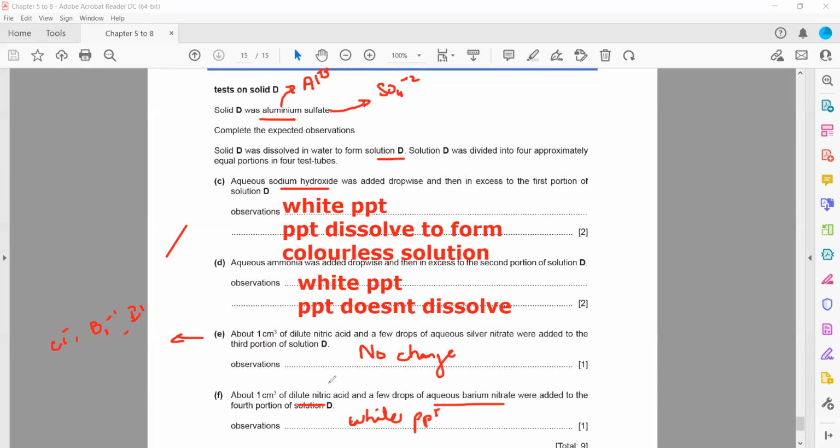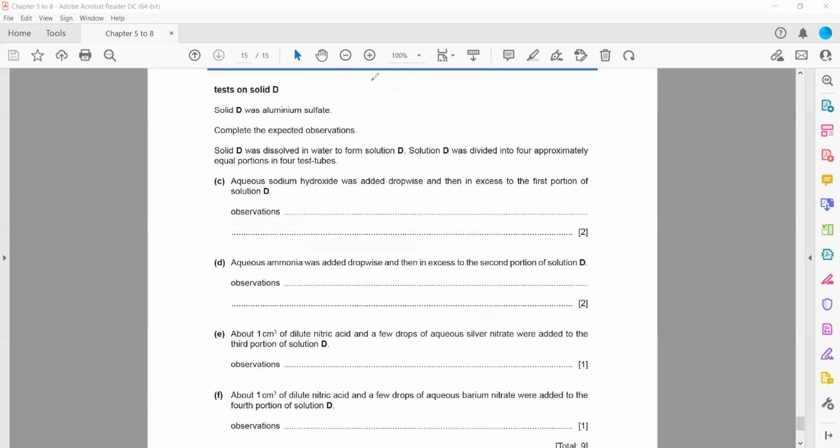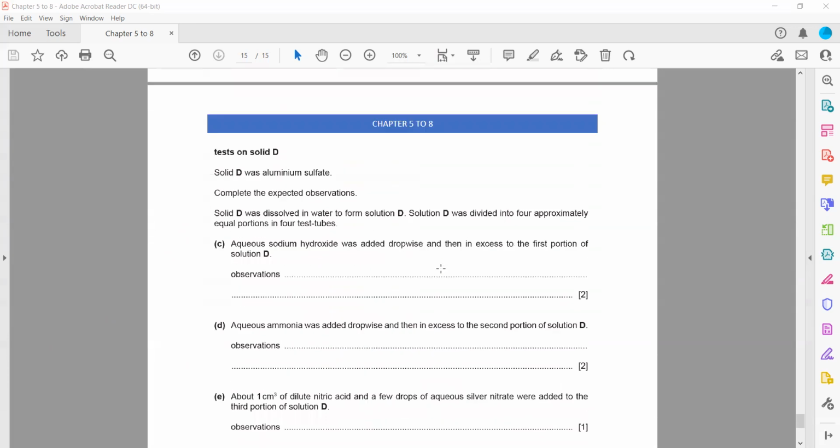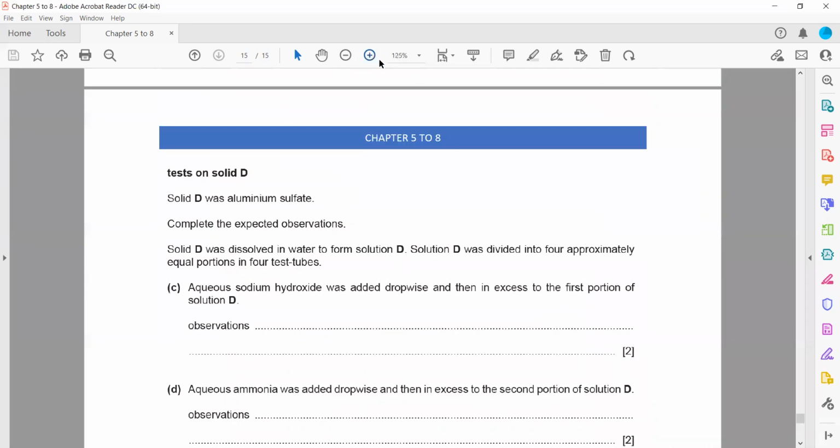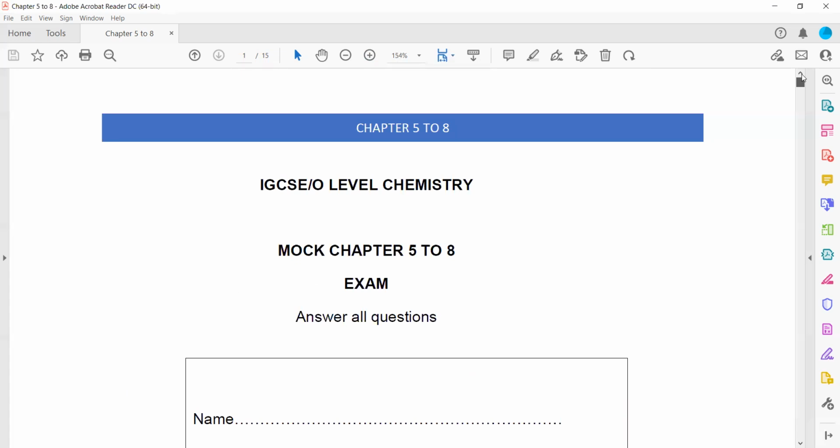So there will be a white precipitate. You don't have to write the name of the compound, you just have to mention the observation because we are completing the observation. So this was the mock from chapter 5 to chapter 8.